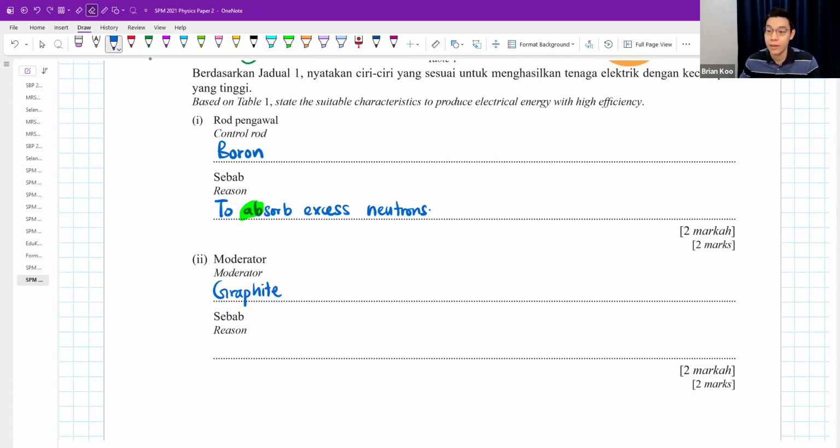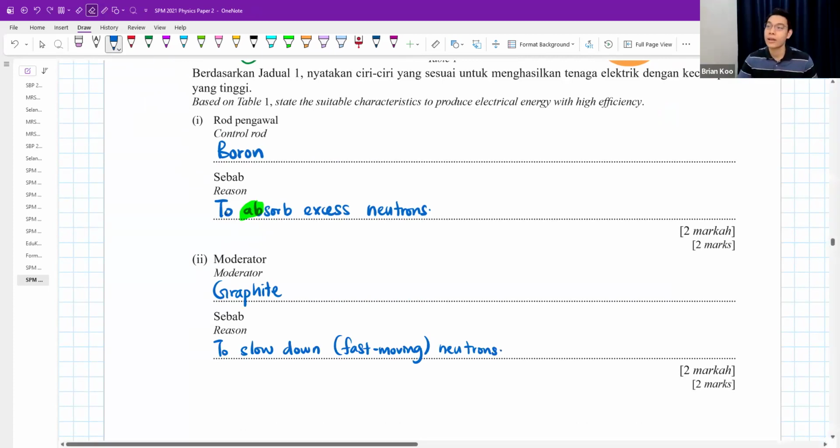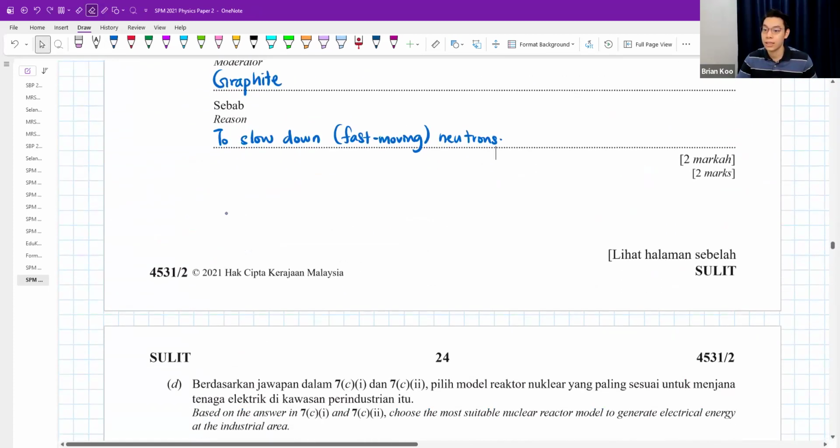Reason: to slow down. This is an optional word: fast moving neutrons. Okay, done. Correct answer is K.